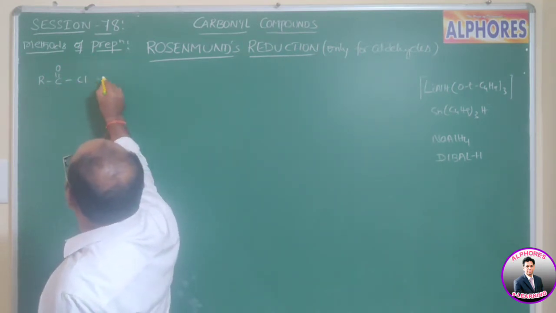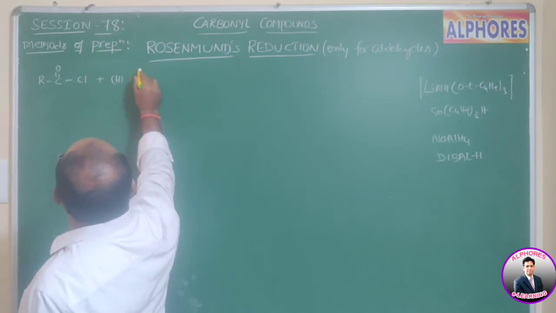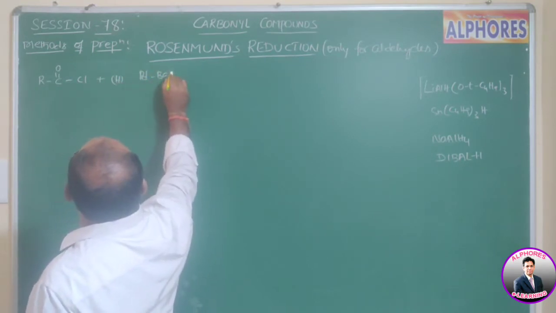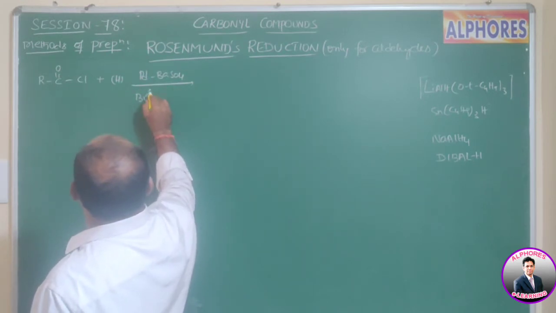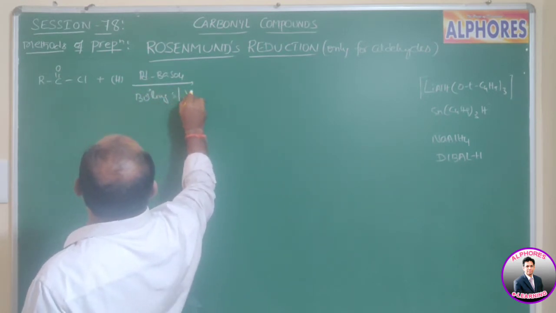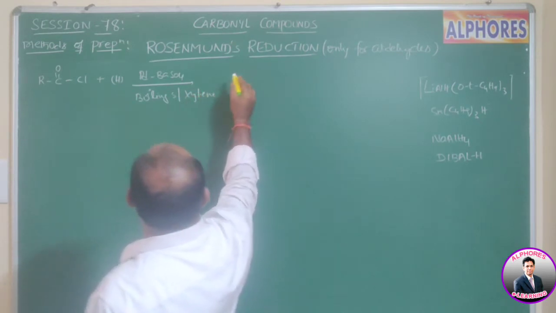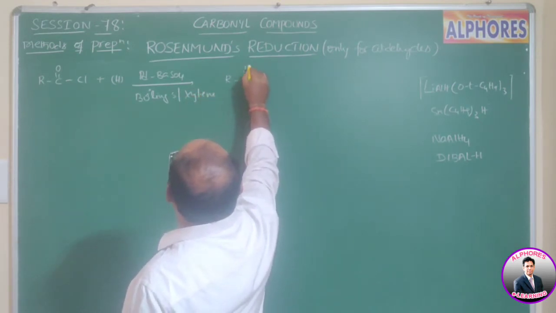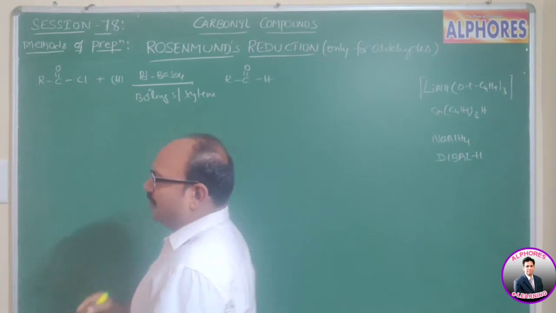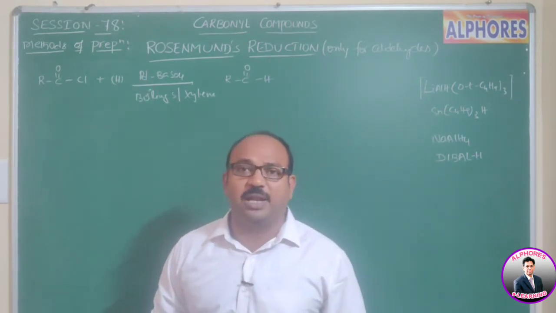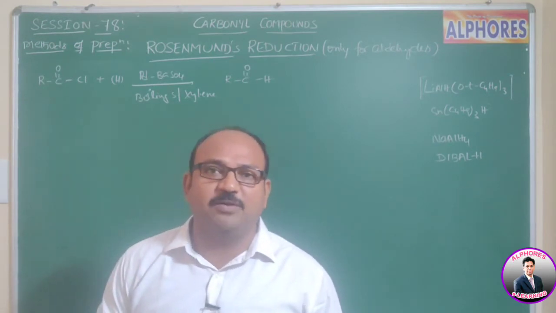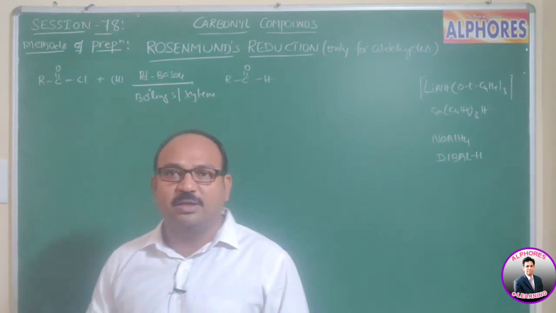Carboxylic acid chlorides upon reduction in presence of palladium, barium sulfate, boiling sulfur or xylene, we get aldehydes. Here palladium is the catalyst. Barium sulfate is the catalytic poison.